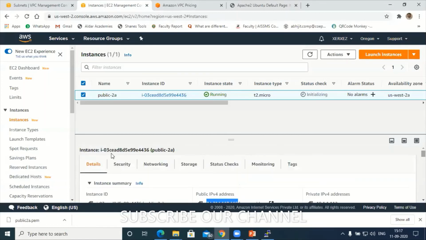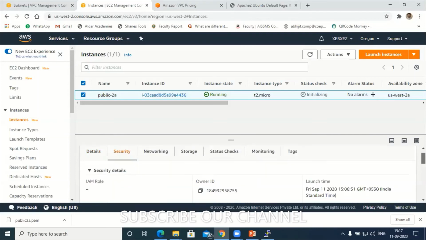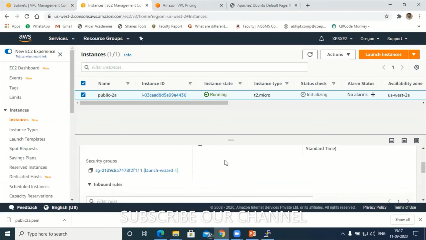Go to security. Hope you can see my screen now. Under security, there is an option called security group. Can you see this? Click on security groups. Default security group here.